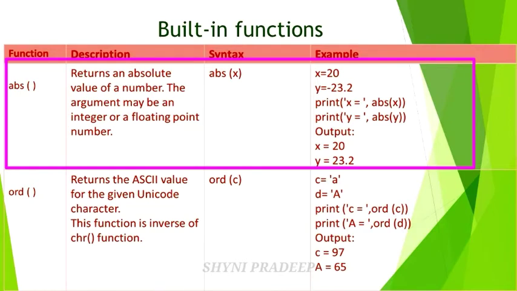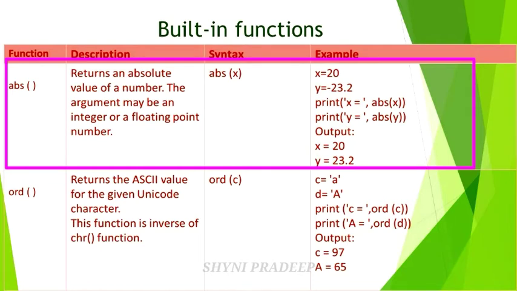First, the abs function. Abs means absolute. It returns an absolute value of a number. The argument may be an integer or a floating point number. Okay, this index is abs(x). In the example, x equal to 20, y is equal to minus 23.2 is given, and print x equal to abs of x and print y is equal to abs of y. So what is the use of the absolute function? It returns the absolute value.